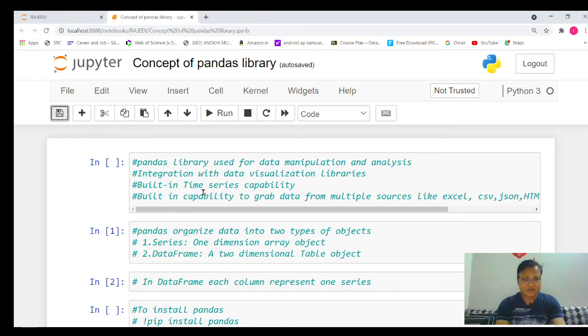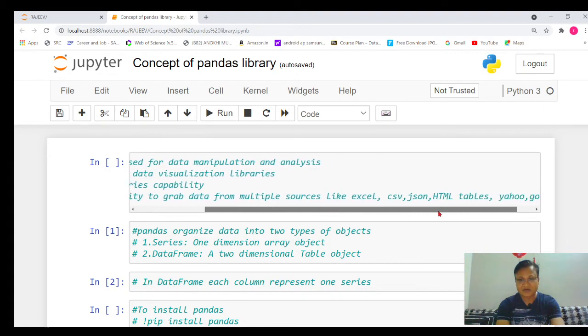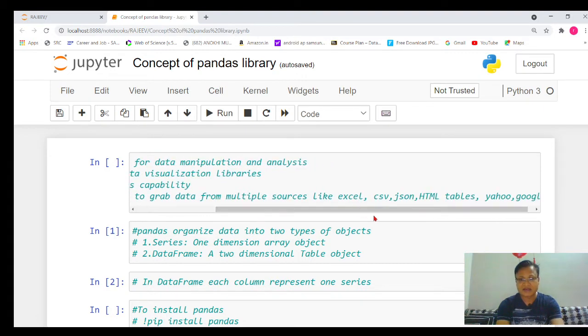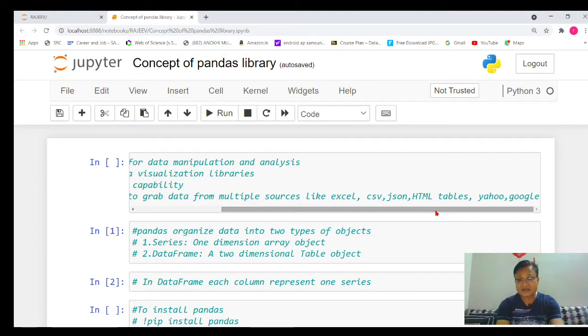Next, the fourth important thing, the pandas library has the capability to grab data of different types, whether we talk about an Excel file, a CSV comma separated file, a JavaScript Object Notation file, HTML tables, Yahoo data, Google data.